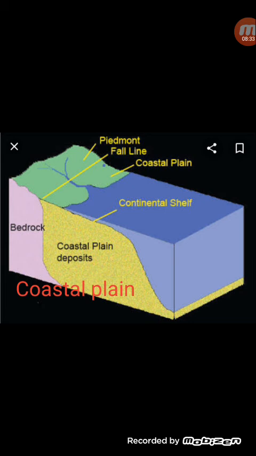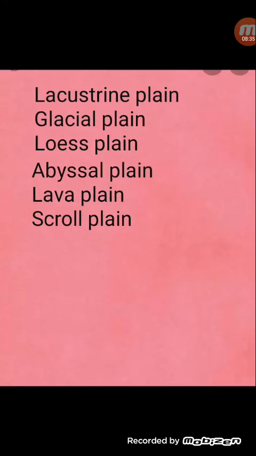These are all the depositional plains we discussed just now. After that, we have some other depositional plains like the lacustrine plains. These are formed in the lake region. The larger lakes may have deposits of silt and sand that fill up the bed, and that is called the lacustrine plains, like the Vale of Kashmir of India.